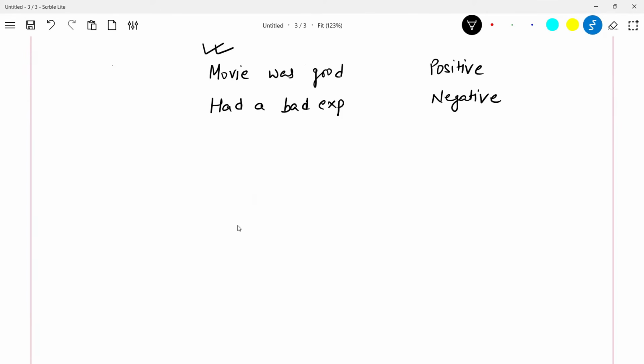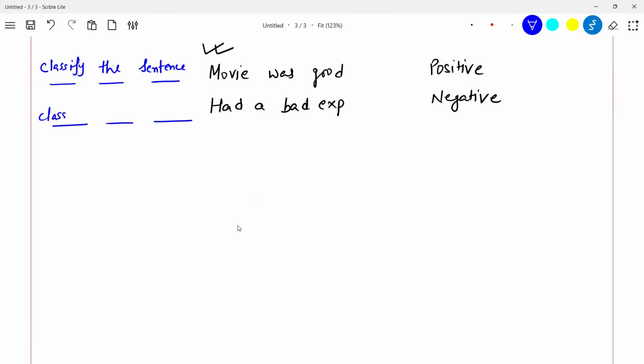But what researchers have told is, if you want to do training for some specific task, try something known as prompt fine tuning. What is prompt fine tuning? So imagine I add a few words here, and here I say "classify the sentence."